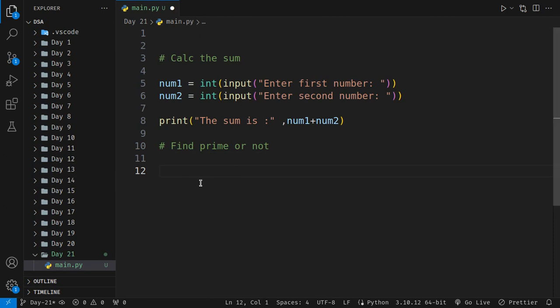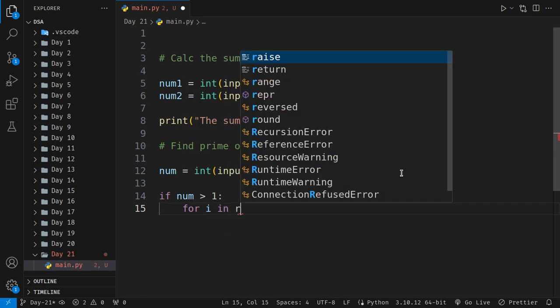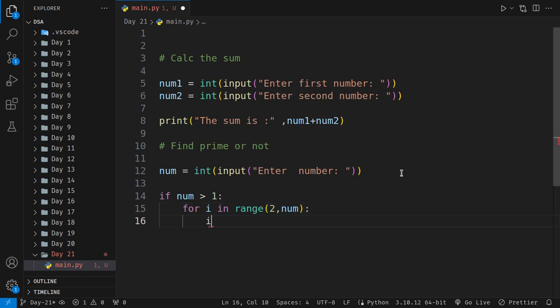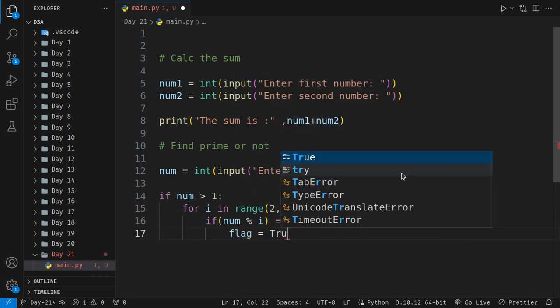It is very much simple. We are going to first take the integer from the user. So num is going to be, let's grab this, and enter number we are going to say over here. Once we enter the number, we are going to say that if the number is greater than 1, then we are going to check in the range, in the loop, starting from 2, because 1 can divide everything, so we start from 2 till the num that we are looking for. If num percent i equals 0, then the flag is going to be true.